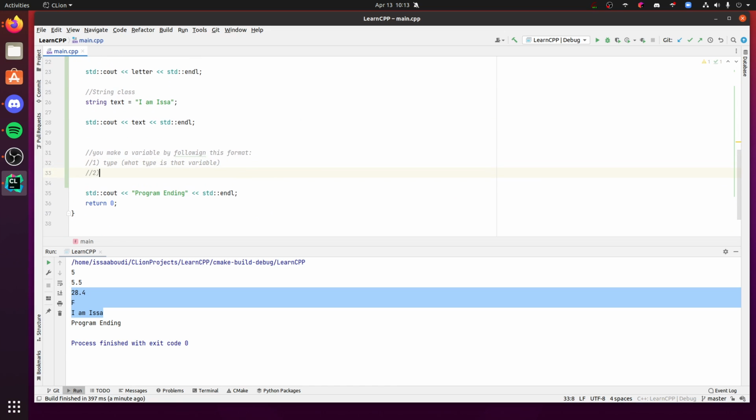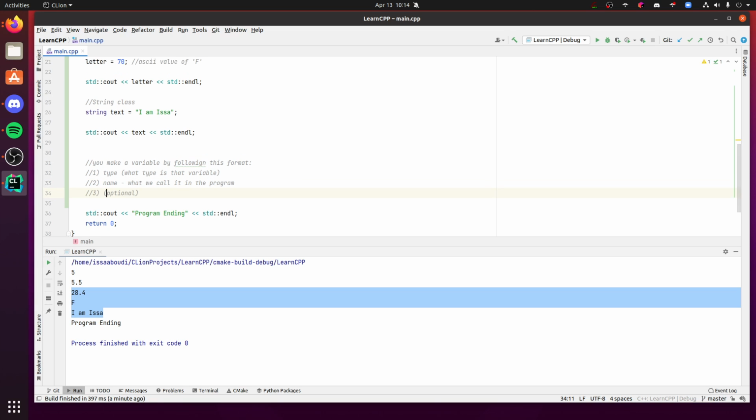The second thing is our name, what we call it in the program. By the way, you cannot have two variables of the same name, because then the computer gets confused and it's like, I don't know what you're trying to work with. And then the third thing is optional. It's basically, do you want to give it a value? An initial value.